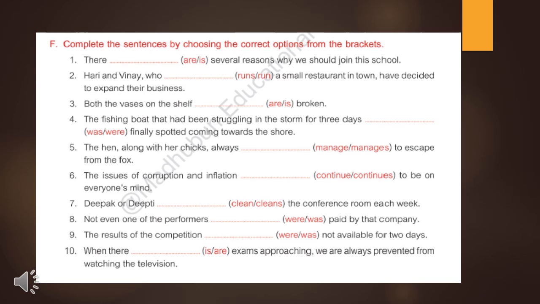Now see the second one. Hari and Vinay, who run/runs a small restaurant. Hari and Vinay both are singular subjects joined by and, and that's why this is a plural subject. According to the plural subject, we have to use the plural verb. The answer will be run. Hari and Vinay, who run a small restaurant in town, have decided to expand their business.